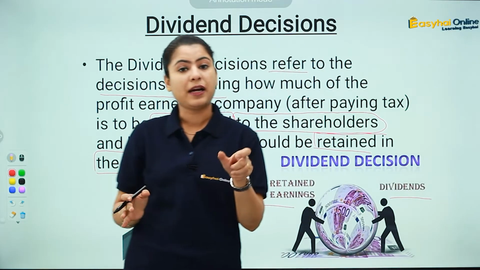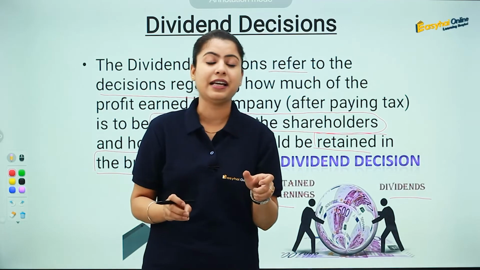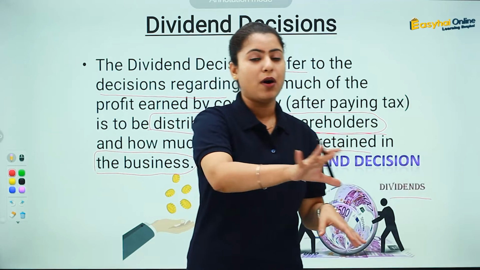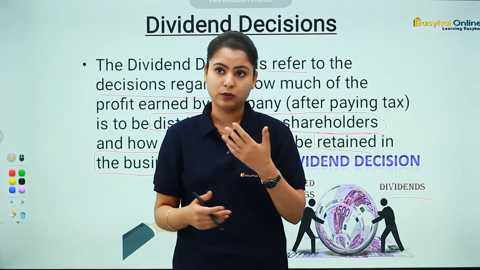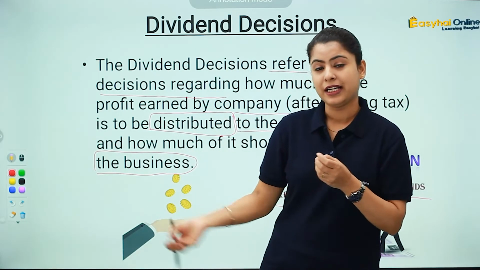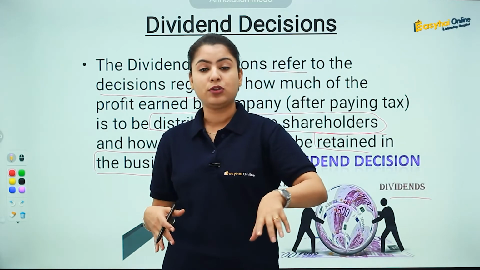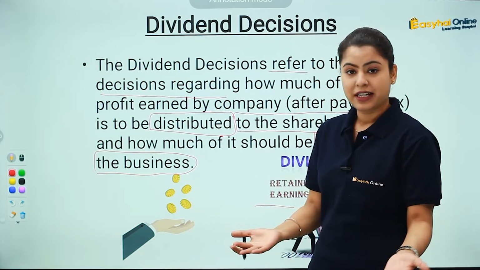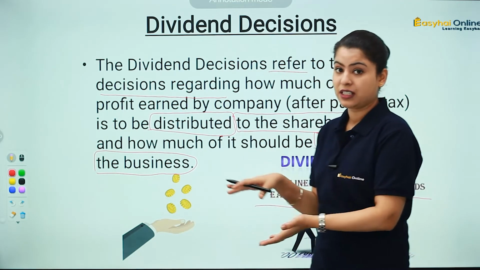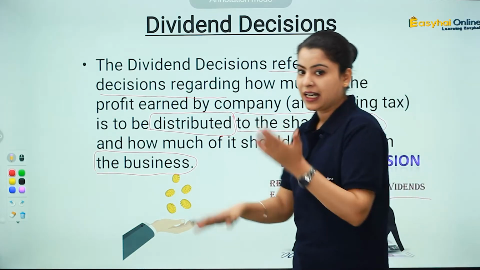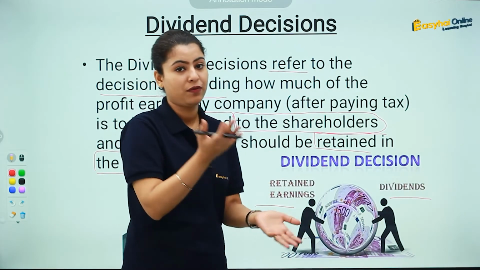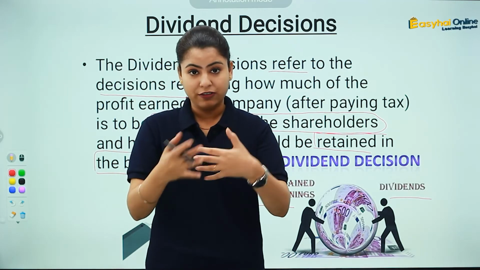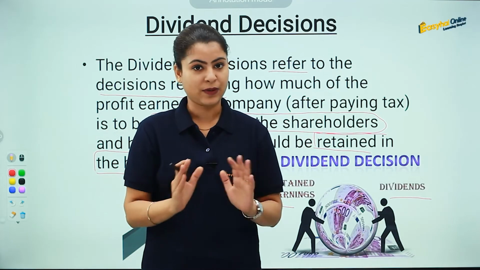Another important aspect is retained earnings. If the company does not keep retained earnings and gives all the profit to the shareholders, then क्या होता है अगर कभी ऐसा critical point आ जाता है या फिर stock market एकदम down चला जाता है, so कंपनी के पास फंड्स नहीं हैं तो बहुत प्रॉब्लम हो जाती है क्योंकि उन्होंने रिटेन अर्निंग्स भी नहीं रखी हुई appropriate. So this decision is very important because we have to maintain the proportion. Meaning how much, when should we provide dividend to the shareholders and when should we retain it in the business. Okay students.